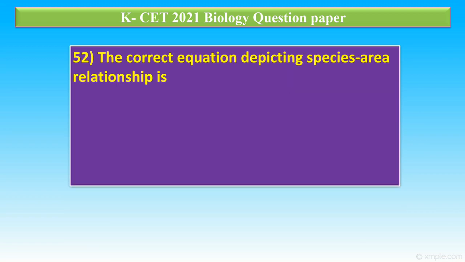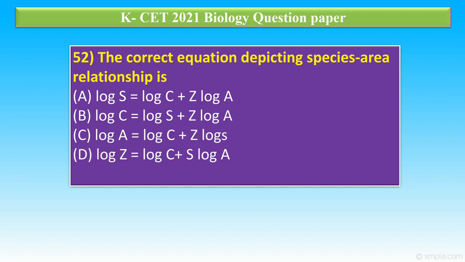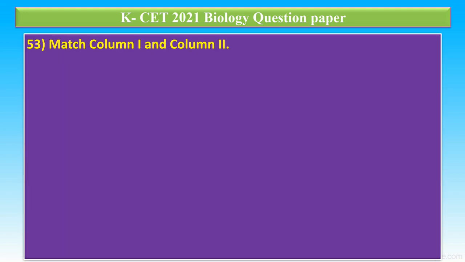Question number 52. The correct equation describing species area relationship is option A, log S is equal to log C plus Z log A. Option B, log C is equal to log S plus Z log A. Option C, log A is equal to log C plus Z log S. Option D, log Z is equal to log C plus S log A. In this, the correct answer is option A, log S is equal to log C plus Z log A.